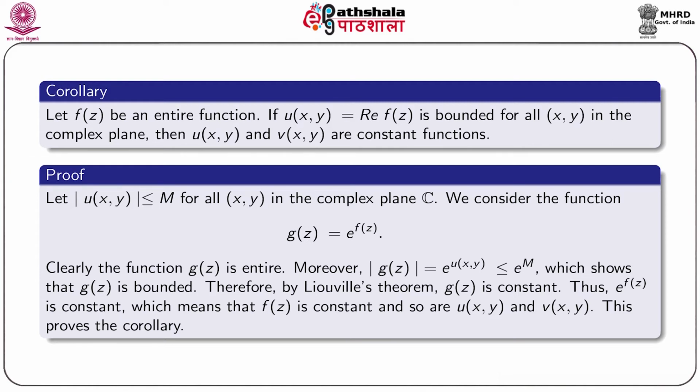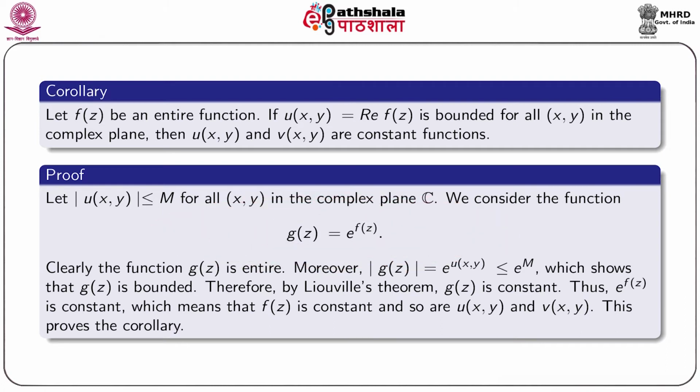So, suppose that |u(x,y)| ≤ M for all ordered pairs (x,y) in the complex plane C. We consider the function g(z) = e^{f(z)}.